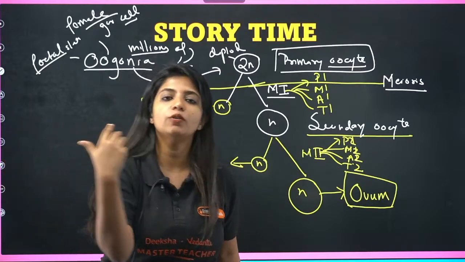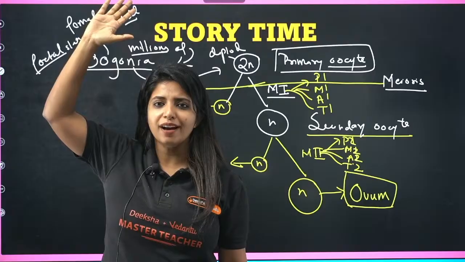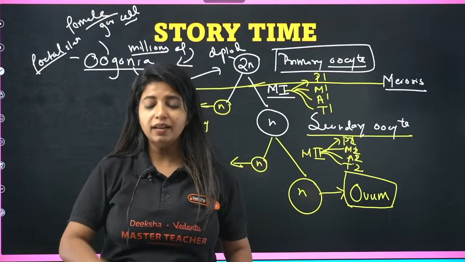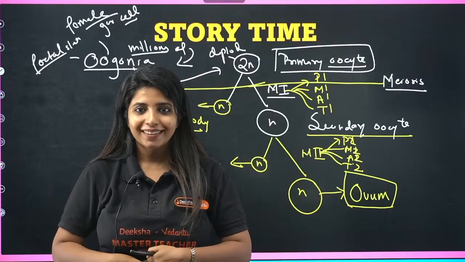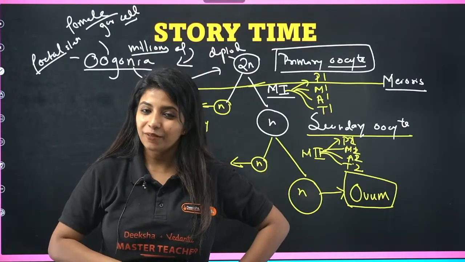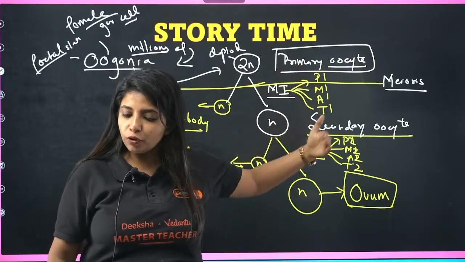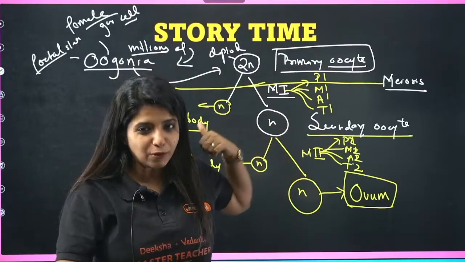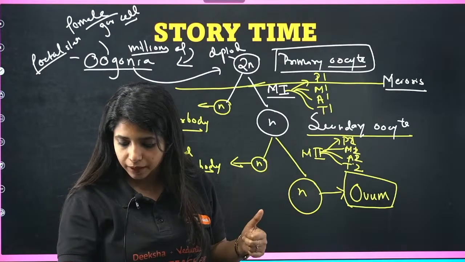The primary oocyte is there in our ovary like that only until we hit puberty, and a lot of them are going to die off. So we started off with millions of oogonia, probably millions of primary oocytes as well, but later towards the end, only a few of them are going to be there in each of the ovary. Okay, and as I said, it is stuck in this particular stage. A few more things happen in the background, and I'm going to talk about that. So make sure you listen to me.